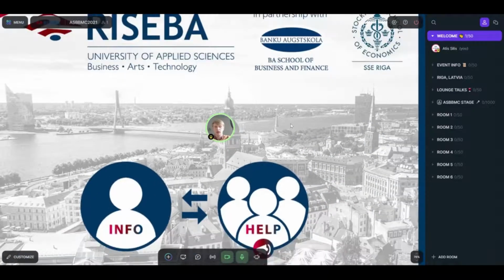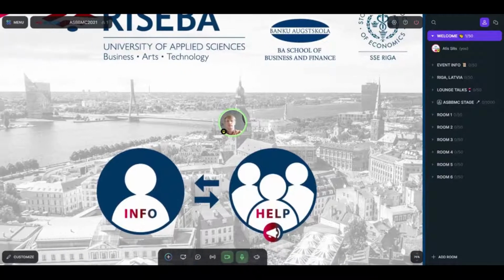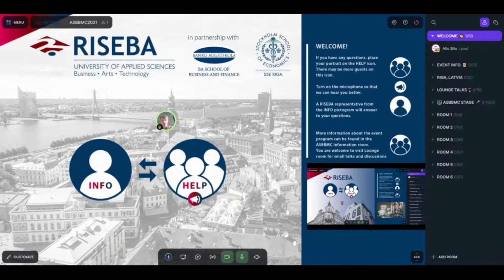If you want to communicate with somebody, what do you do? You just move your avatar closer to other person so they will hear you and you will hear them. How does it work? Let's test it out on video. As you can see on the right side, there is a video. We can hear it. But if I move closer, sound is coming. And if I go away, sound is losing. So the same, it works with the microphone and communication.